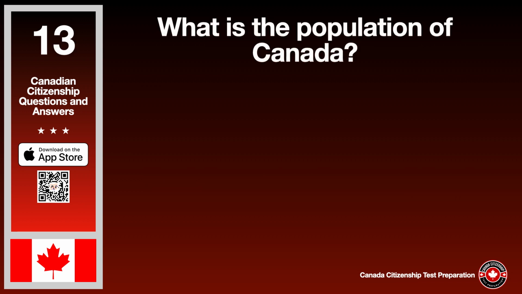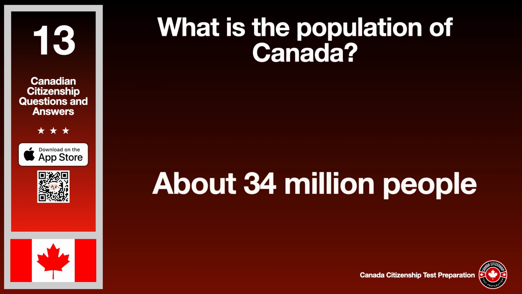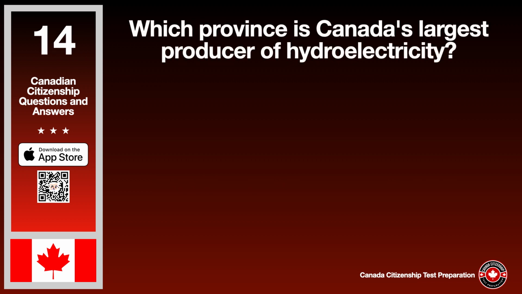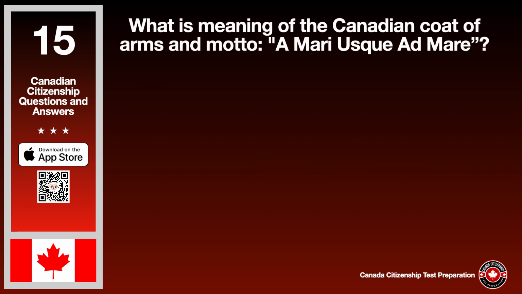What is the population of Canada? The answer is about 34 million people. Which province is Canada's largest producer of hydroelectricity? The answer is Quebec. What is the meaning of the Canadian coat of arms and motto, A mare usque ad mare? The answer is from sea to sea.